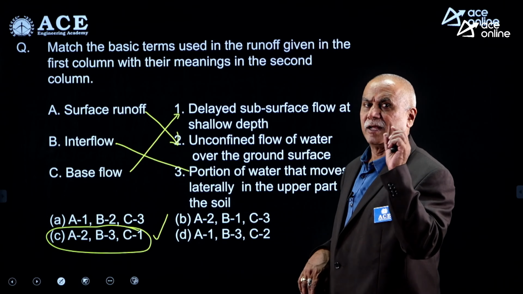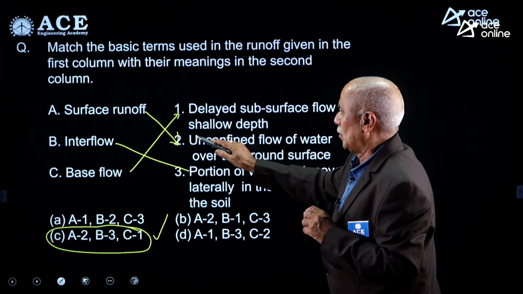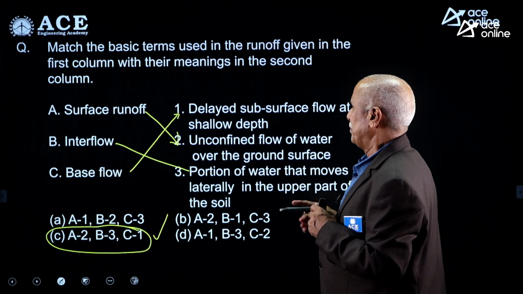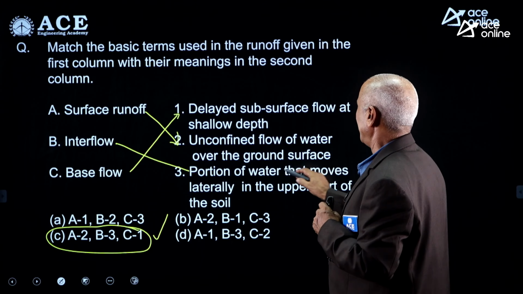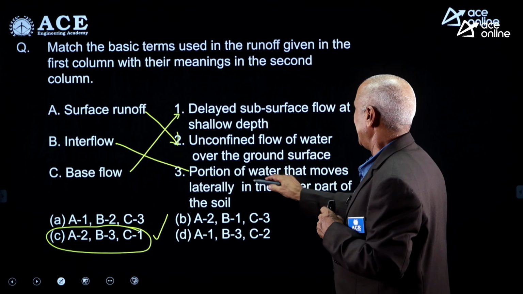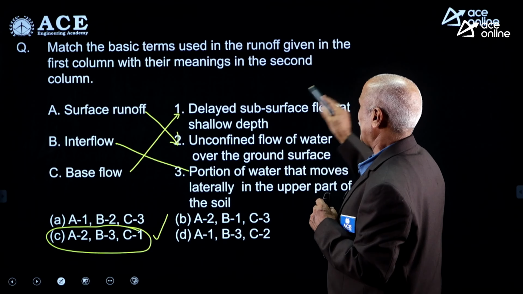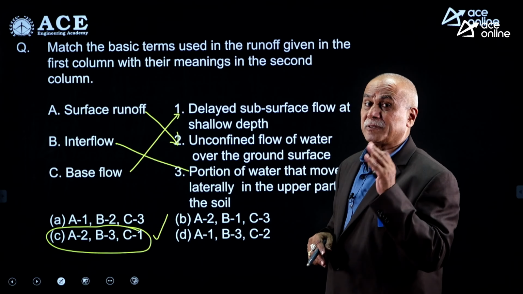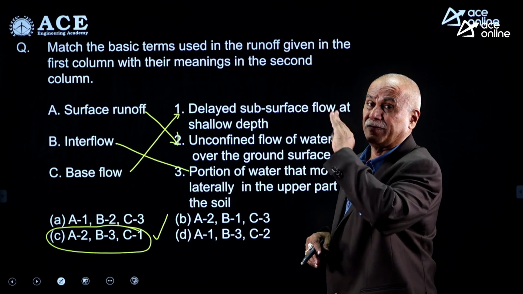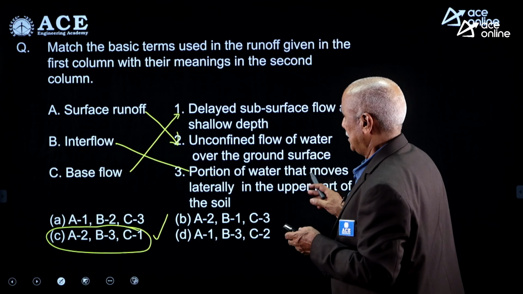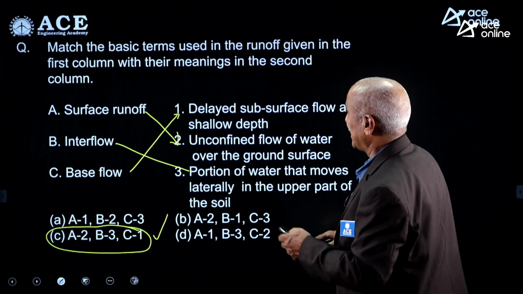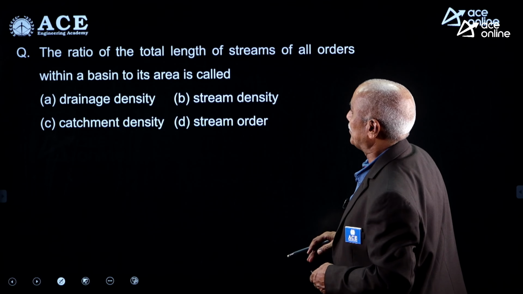You should not get confused between interflow and base flow. Interflow, portion of the water that moves laterally in the upper part of the soil. Base flow, delayed subsurface flow. Prompt subsurface flow will become a part of direct runoff. So A2, B3, C1 is the correct answer.